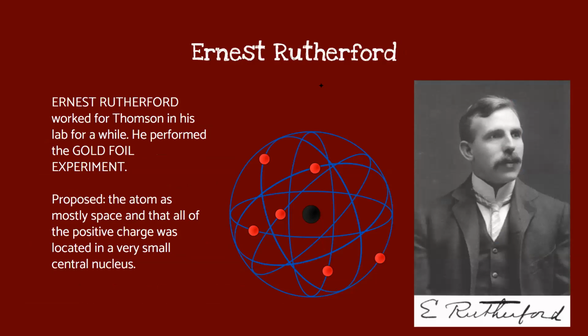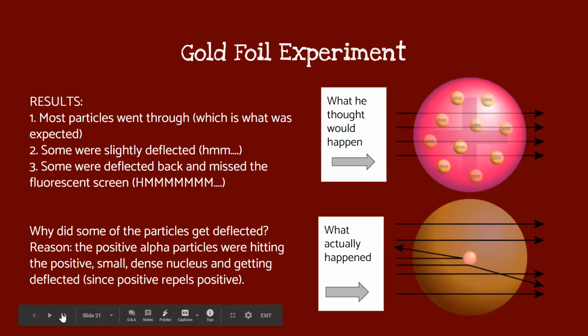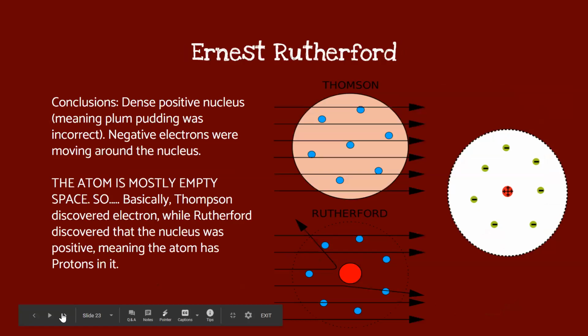The reason is that if the proton is going to be the nucleus, the electrons must be surrounding it. So the conclusions: a dense positive nucleus and negative electrons moving around the nucleus. Most of the atom is going to be empty space because the particles just went through. So they discovered that the nucleus was positive, meaning that it has protons in it.